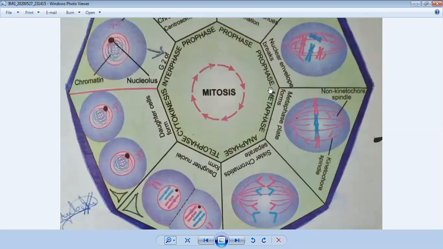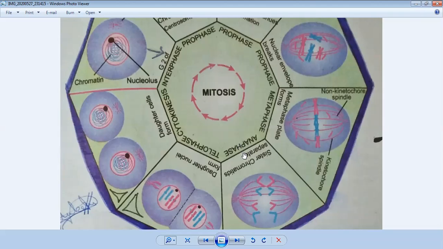Now next is metaphase. In metaphase, what happens? A metaphase plate forms. This whole part is called the metaphase plate, and you can see the chromosomes come in a line in the center. Then there is the anaphase stage.